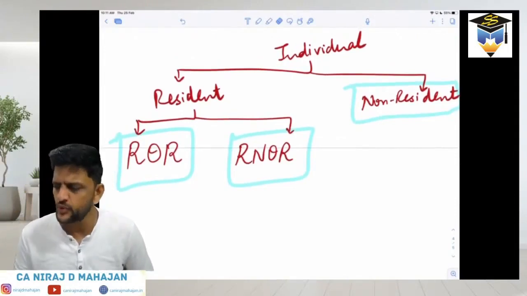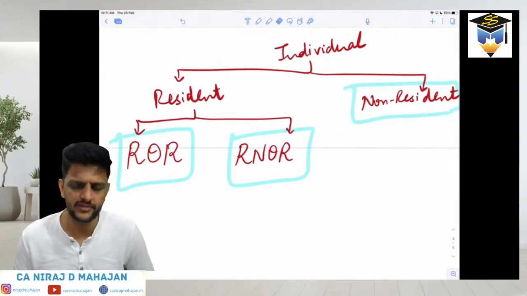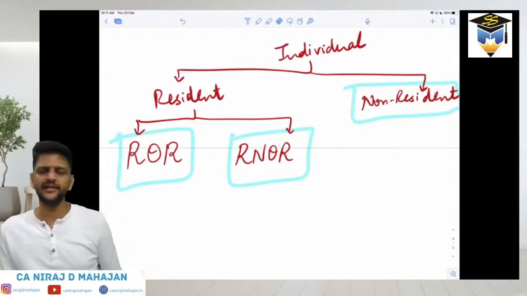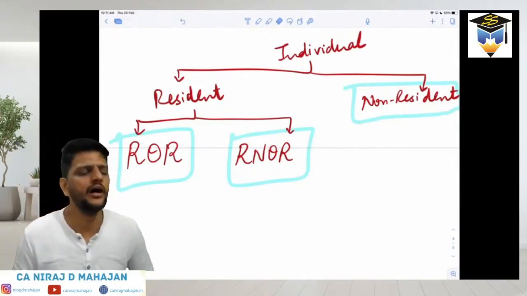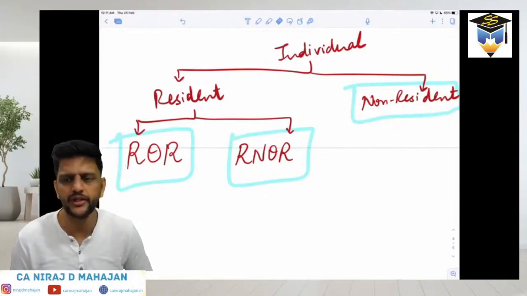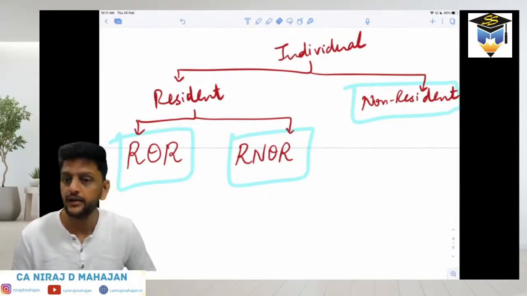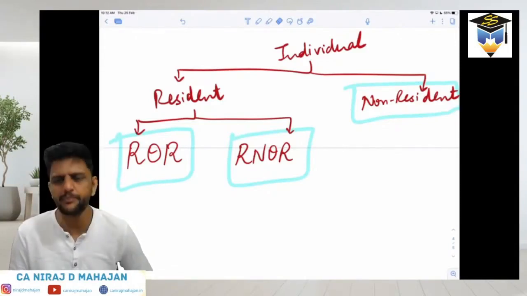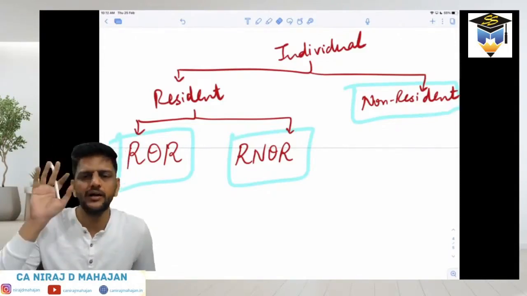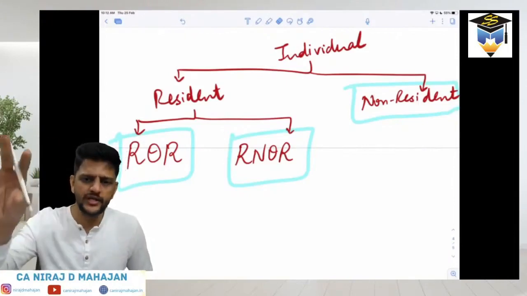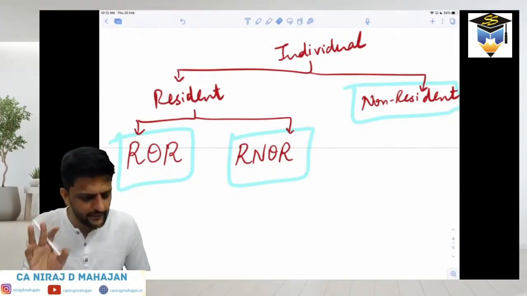But if a person who has never come to India earns income from India, some salary income, some outsourcing income, or some other type of income, then there may be a possibility that he will have to pay taxes in India. So all these things depend on whether you're ROR, RNOR or NR. So first, let us understand who is an ROR, who is an RNOR, and who is an NR. Clear till here?